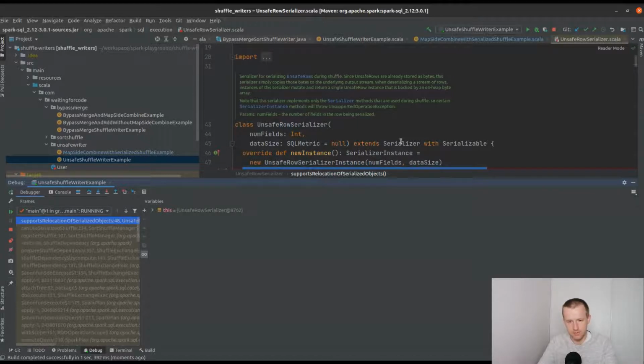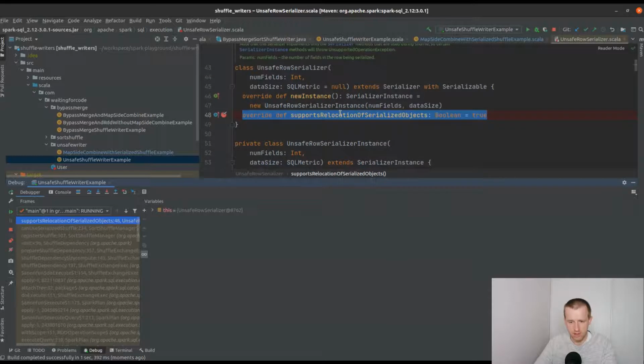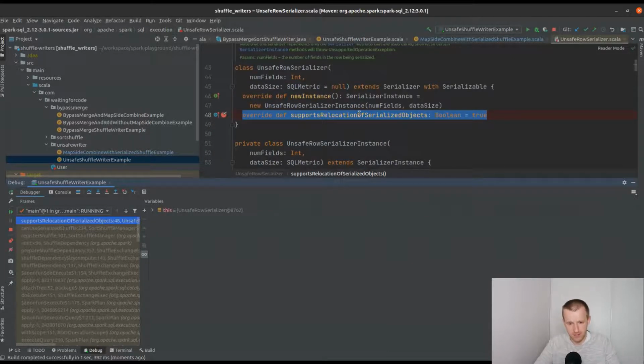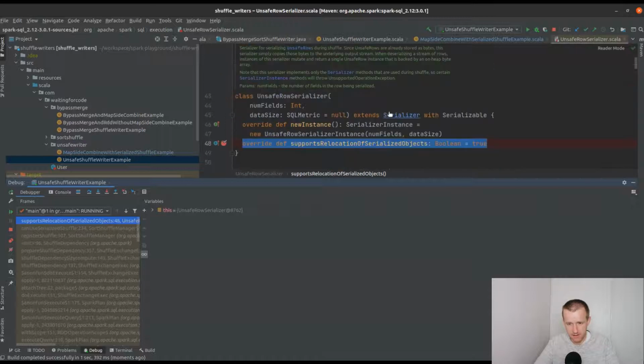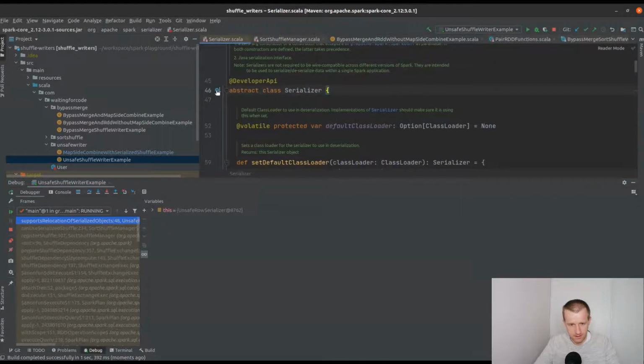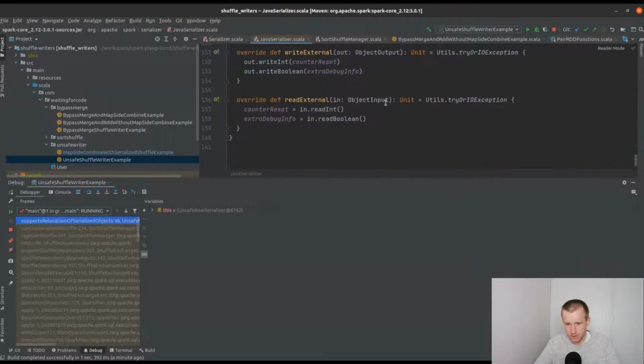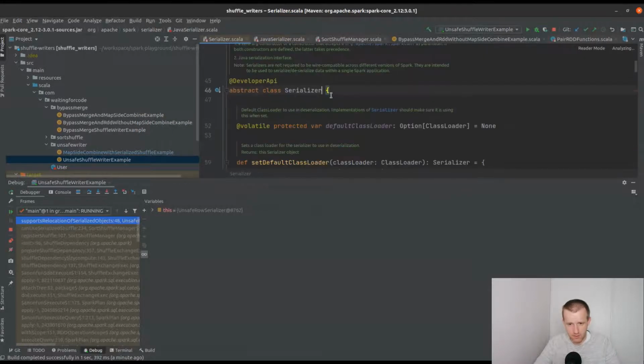And here we are using the unsafe row serializer, which is the only one which always returns true to this relocation method. Two other available serializers are the Java serializer here, which always returns false to this method.